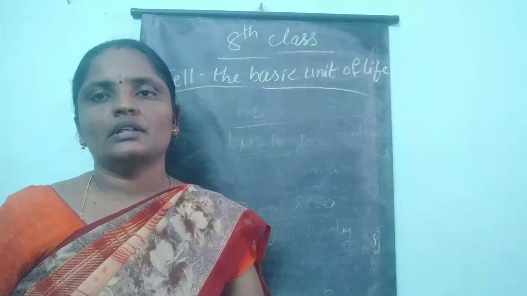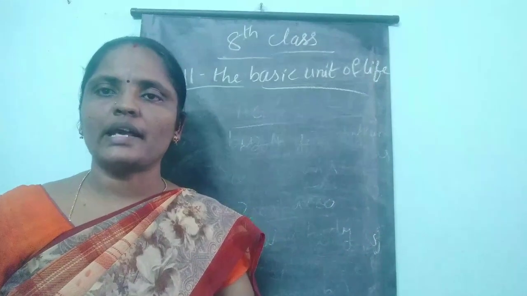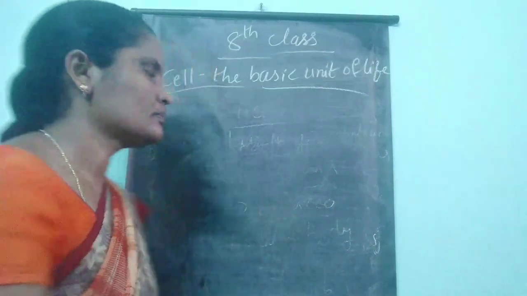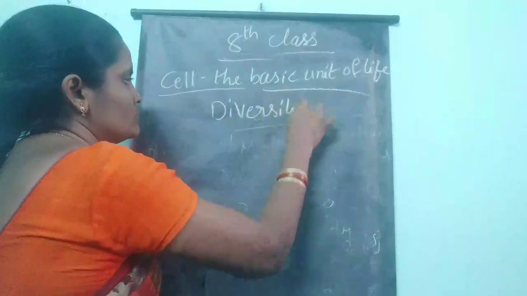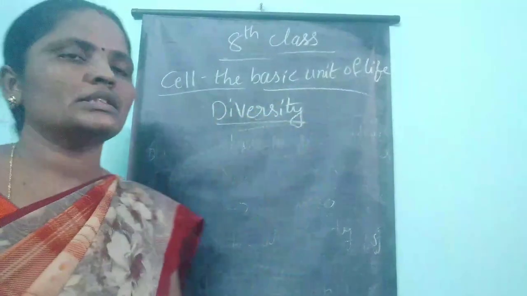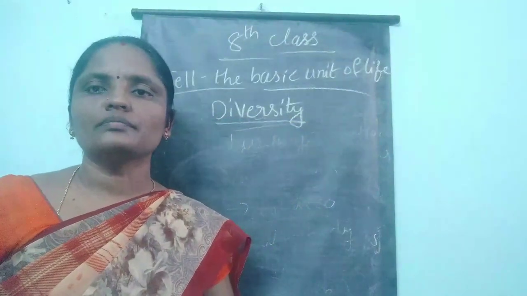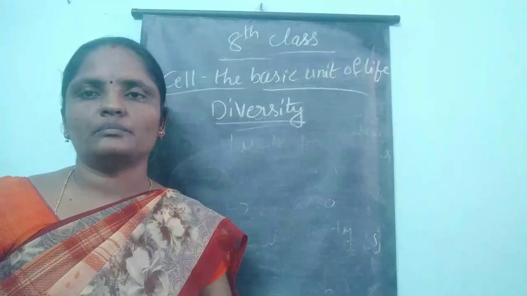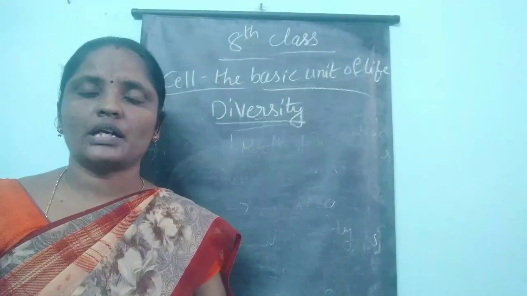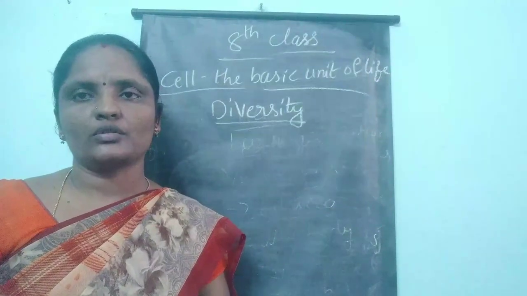The next topic in this lesson is the diversity in cells. What does diversity mean? Differences. In the last class we took an onion peel, cut it, put it on the slide and observed it under the microscope.